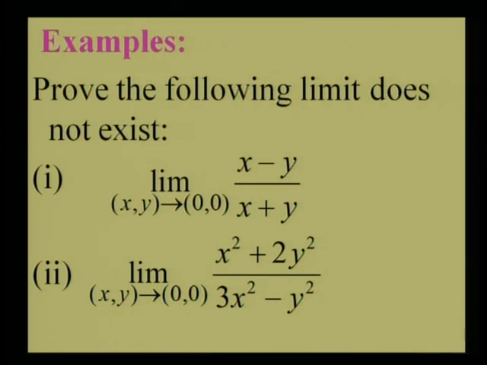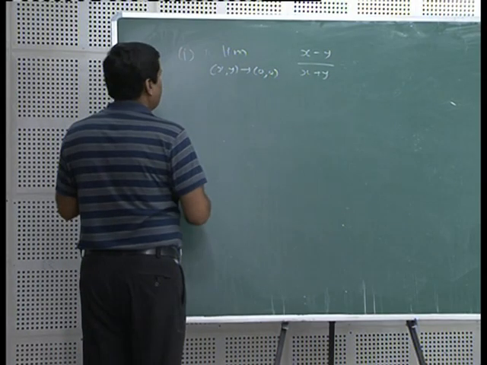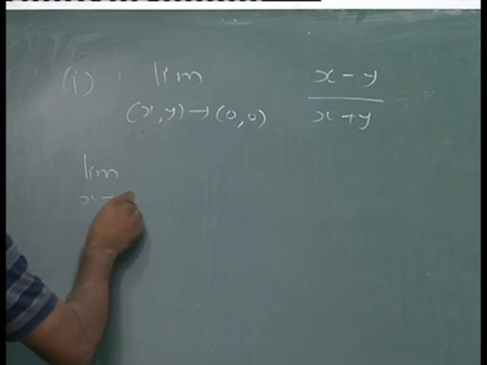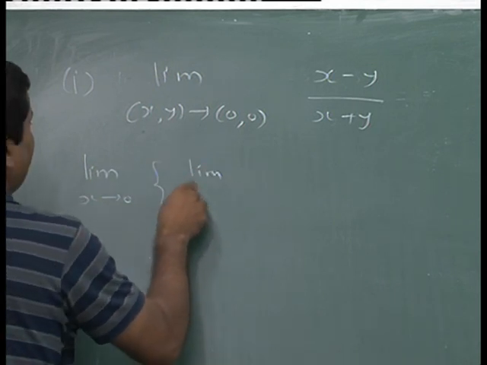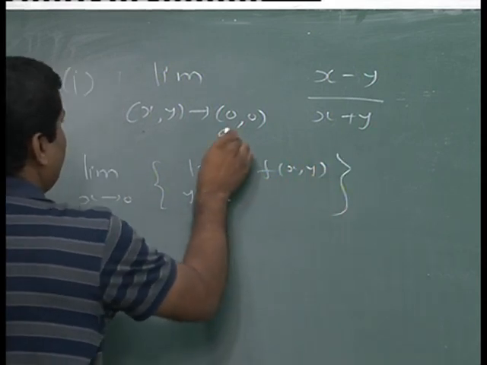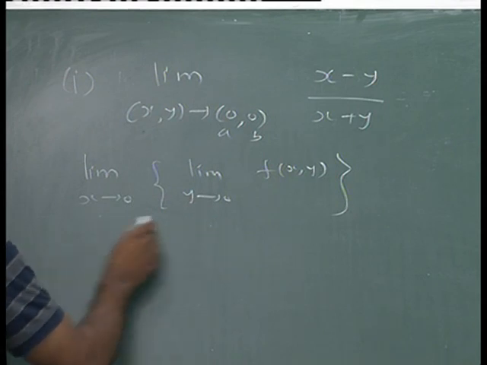See the question: prove that the following limit does not exist. Let us consider the first limit. Again, this concept is also used only to prove a limit does not exist, not to find the limit. So, here I will find the two repeated limits: limit x tends to 0 and limit y tends to 0 of f of x comma y. This is a and this is b, limit x tends to a, y tends to b.